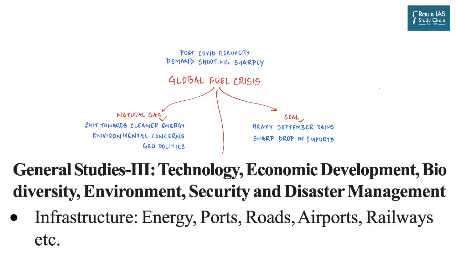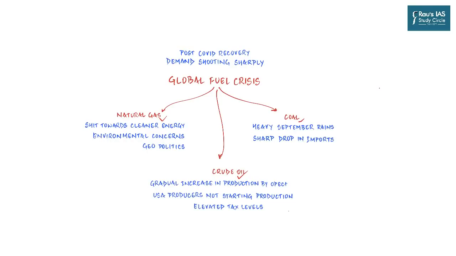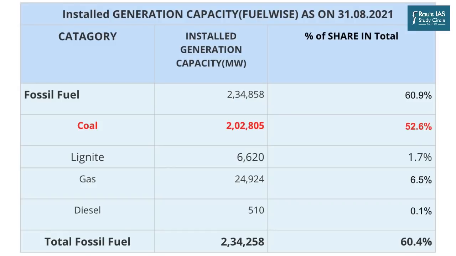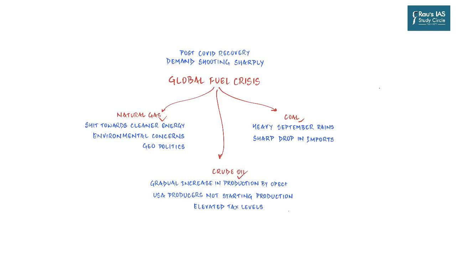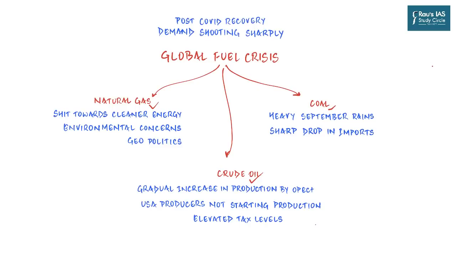Let me tell you very clearly, in GS Paper 3, there is a line in the syllabus which says infrastructure and energy. And these three, natural gas, coal and crude oil, form the basis and the pillar of our energy supplies. For example, if you look at total installed generation capacity, fuel-wise, coal still forms around 53% of the total power production. Similarly, the majority of transportation depends upon crude oil. And so, as the global recovery gains strength, the price of not just crude oil but also coal and natural gas is nearing its highest level in the last 3 to 4 years.